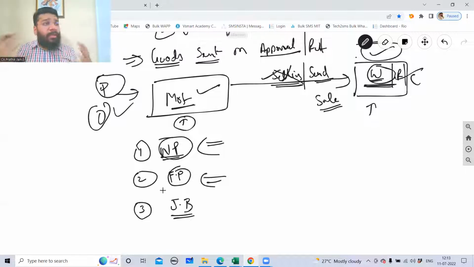The manufacturer goes and keeps the goods in the wholesale shop or the retail shop. 15 days time, 10 days time, 1 week time they'll give. After 15 days or 1 week, they go back. Out of those jewelries, whatever is sold, they make a note of it, they put a sale bill and return the remaining products. So there are certain inherent businesses where the business runs on these kinds of sale models.